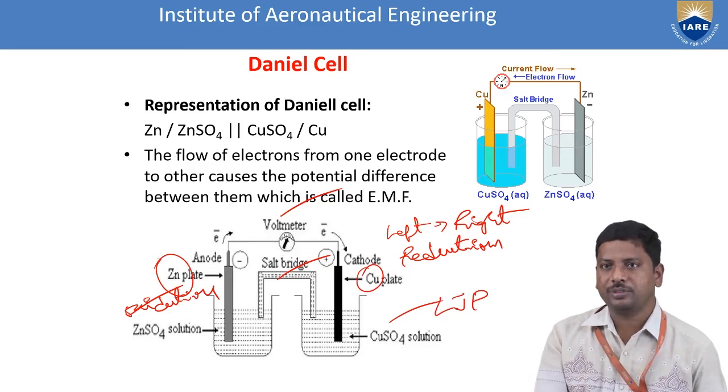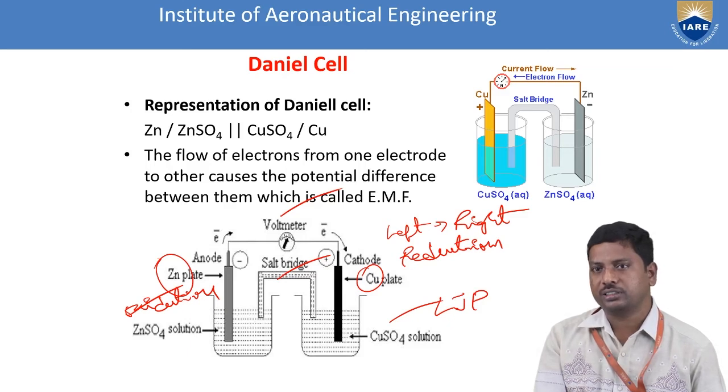At the anode, the zinc electrode, oxidation takes place. That means loss of two electrons by the zinc to get Zn2+. On the right side, the two electrons lost from the anode are received by the Cu2+ to get metallic copper.